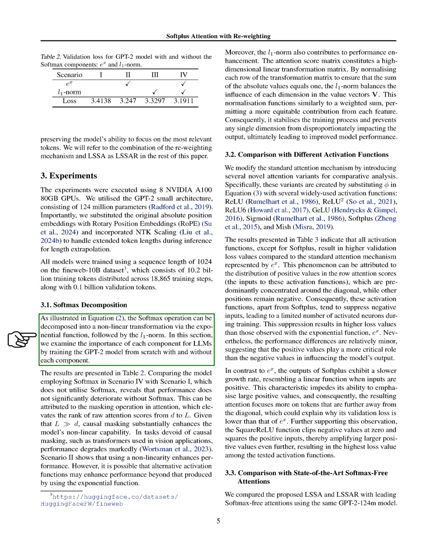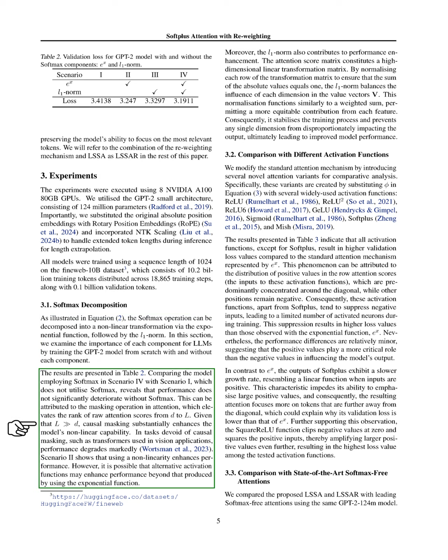We explored the Softmax operation, which can be broken down into a nonlinear transformation using the exponential function followed by the L1 norm. We trained the GPT-2 model from scratch with and without these components to assess their significance. Our findings showed that using Softmax did not significantly impact performance compared to not using it, likely due to the masking operation in attention that enhances the model's nonlinear capabilities. In tasks without causal masking, performance dropped noticeably.